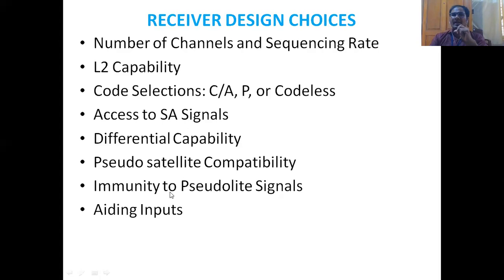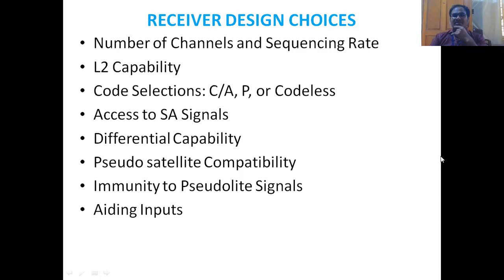and these 5 topics are to be covered now. That is, how a GPS receiver is having access to the SA signals. So what is SA here? As we have seen in the previous classes, selective availability. So selective availability signals, whether they have access or not, which type of receivers are having the access, how they are accessing the SA signals, and how they are able to reject the unwanted signals. These are the things that are going to be learned in this class.